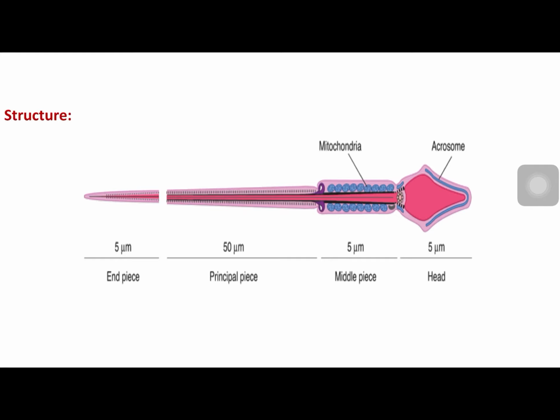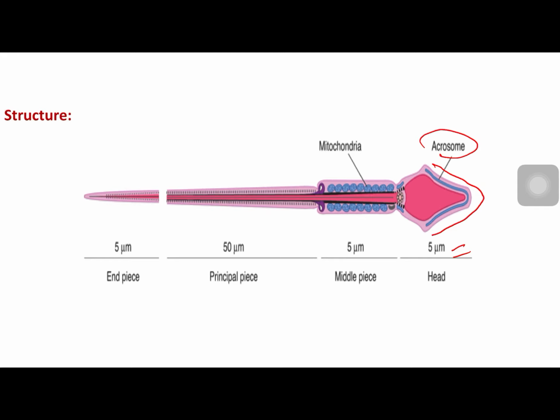It mainly measures around 65 microns, 50 plus 10 plus 5, 65 microns. Out of this, the head part measures 5 microns, which is an anteroposteriorly flattened, flask-like structure. Here you can see the pyramidal structure. At the top of the head, you can see the acrosome, which is modified Golgi apparatus. It contains an enzyme hyaluronidase, which helps in penetration of spermatozoa into the ovum.